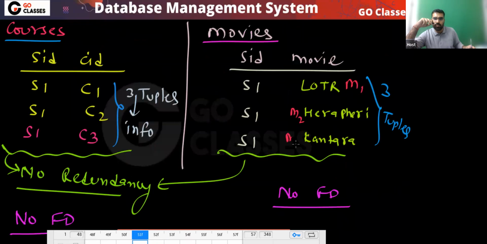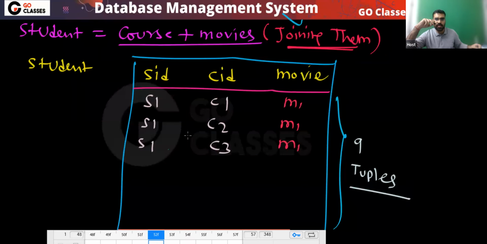This movie M2, this movie M3. Okay. So this is what I'm saying. Can you notice that? This is fine. These 3 tuples are fine. But unnecessarily, this is repeating. Yes or no? Agree or not? Unnecessarily, this is repeating.